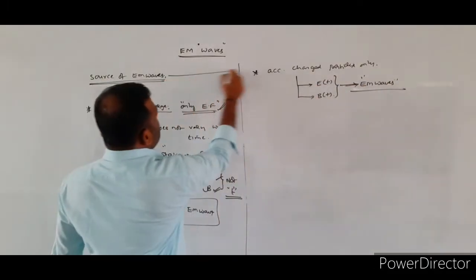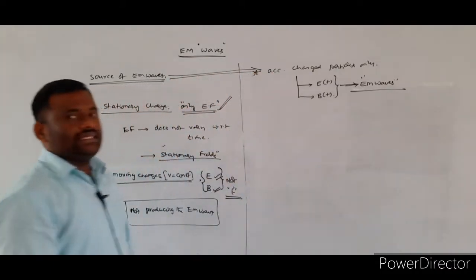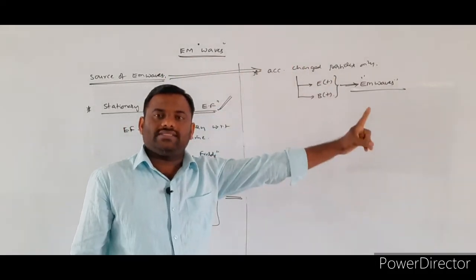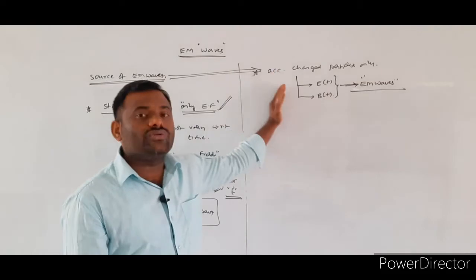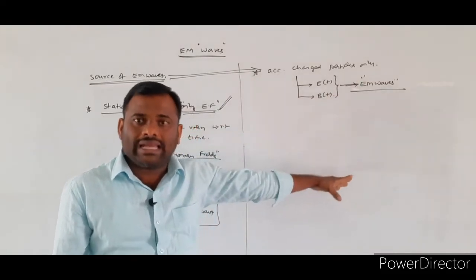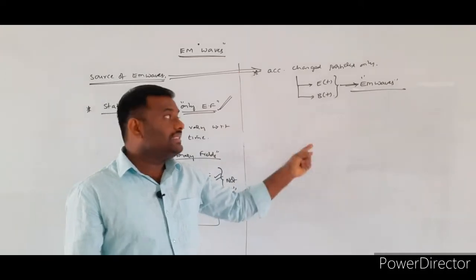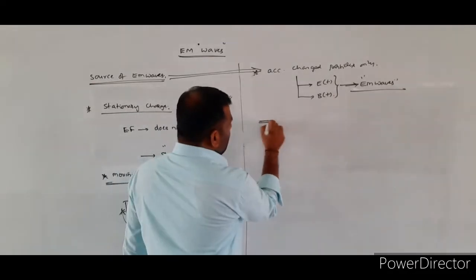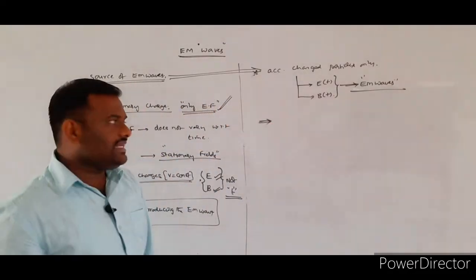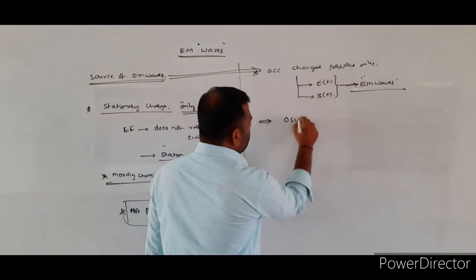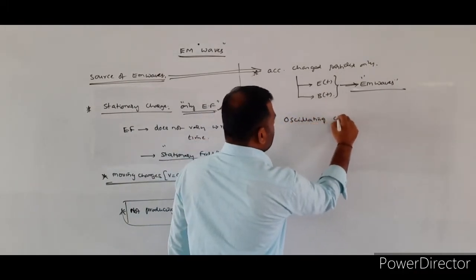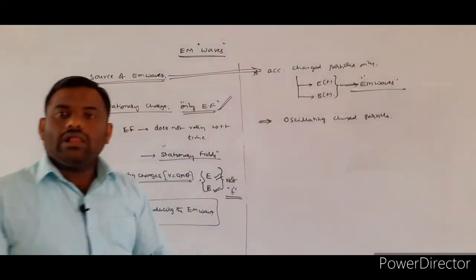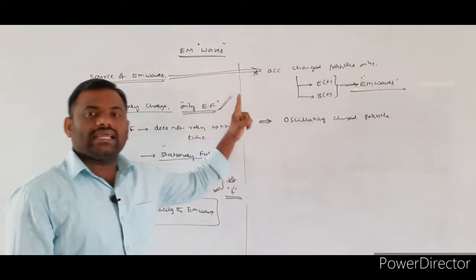So what is the source of the electromagnetic waves? That is nothing but accelerated charged particles. These produce a time varying electric field as well as a time varying magnetic field. Whenever they are combined together, they produce the required electromagnetic waves. And another source of the electromagnetic waves is oscillating charged particles.